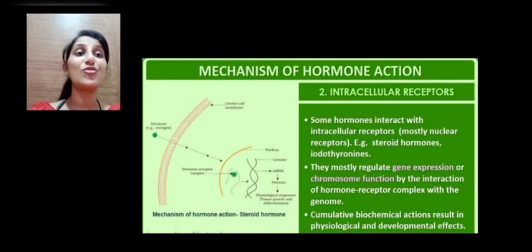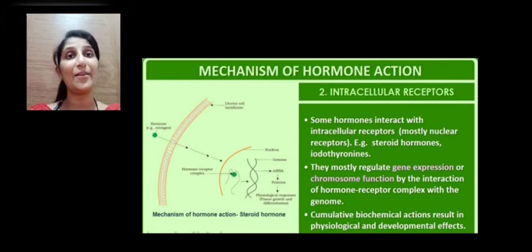The second type is intracellular receptors. Which are the hormones which interact with intracellular receptors? They are mainly the steroid hormones and the iodothyronines, which are mainly the thyroid hormones. Such hormones interact with the intracellular receptors, mostly the nuclear receptors, which are present inside the nucleus, and they mostly regulate gene expression. We know the gene has information for a protein, for the expression of a character, and only if the gene is expressed is the character expressed.